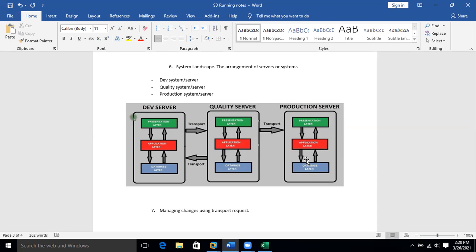Why do I need to have three different systems here? Because if Google wants to change something, I mean, change an option or introduce an option, it should not directly change it here in the production server, the real business server.